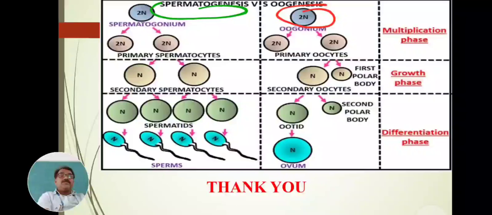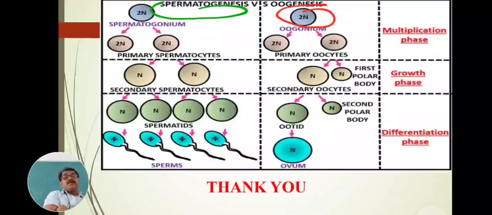Whereas in oogenesis, again 2 cells are formed, but one cell is large and the other is small. It is unequal. The large cell is called the ovum or egg, and the small cell is called the polar body. These polar bodies disintegrate and are lost, which is called the growth phase.